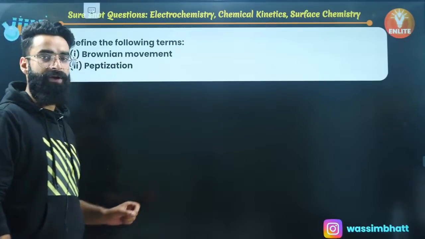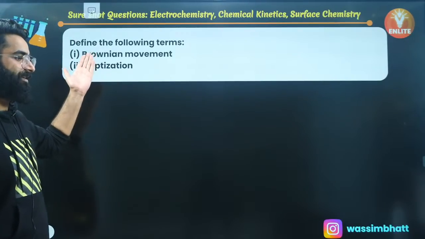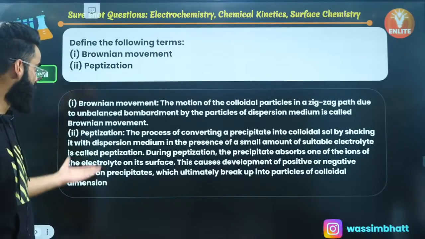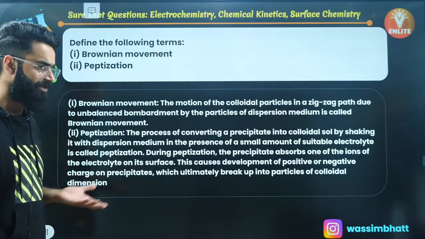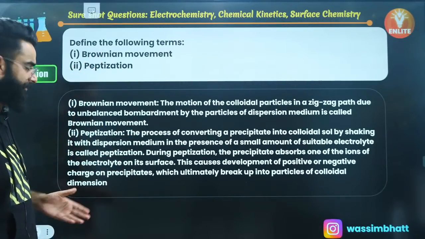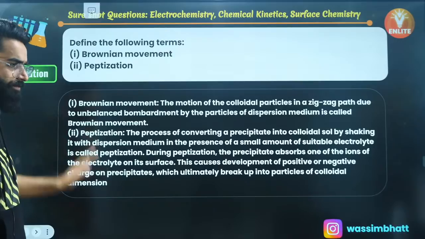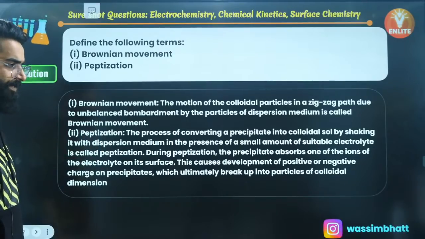Define the following terms: Brownian movement, this is something which you studied in class 10th, guys, right? And peptization. These are the two questions which can be asked in your examination, and I'm sure you must be knowing about them already, right? I have given their definitions as well. This is the way you are going to write it in the examination.